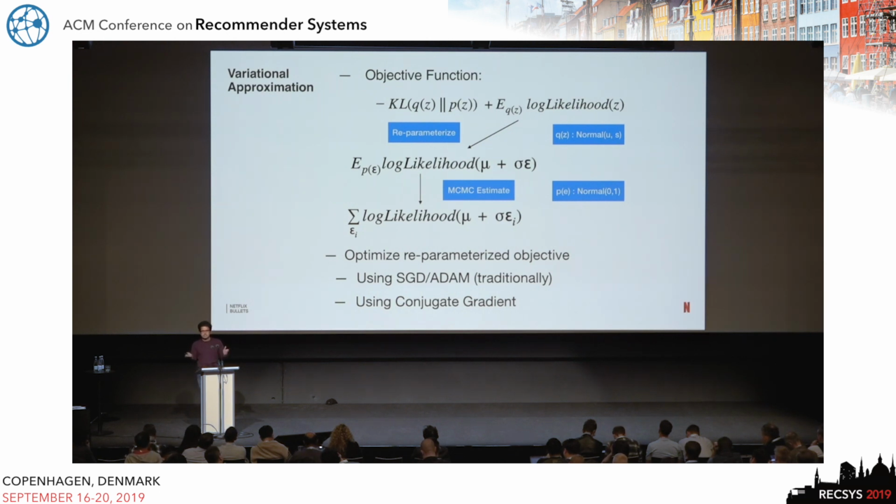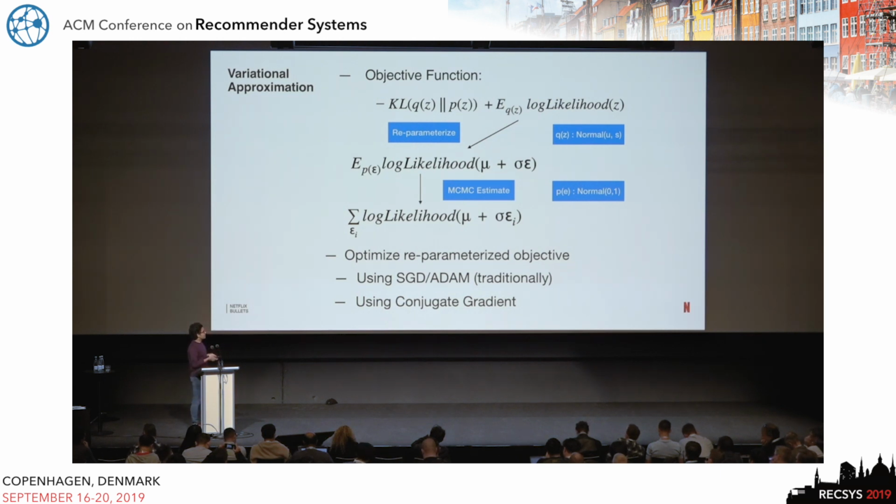So the standard trick is to re-parameterize this expectation using a source of randomness which is known. Compared to the previous expectation, where the source of randomness is an unknown distribution, you re-parameterize using the inverse CDF of the Gaussian distribution so that the source of randomness is a standard normal.